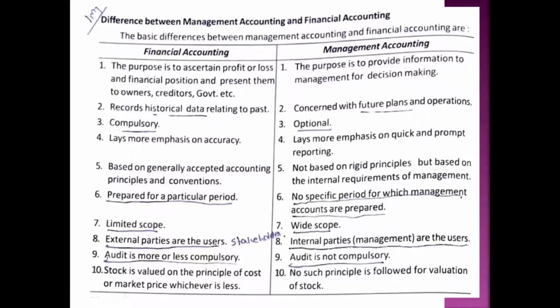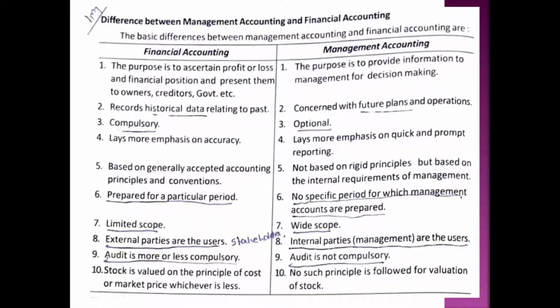Fourth one, financial accounting lays emphasis on accuracy. Why? Because accurate data, past data, already incurred data, incurred cost and incurred revenue are recorded. So it gives more emphasis on accuracy. While management accounting doesn't give more emphasis on accuracy, rather it emphasizes quick and prompt reporting. As and when required, information is to be given, a report is to be given. Okay, so it gives emphasis on quick and prompt reporting.